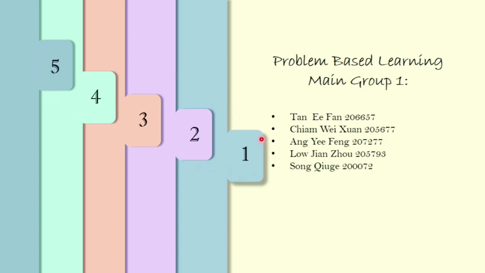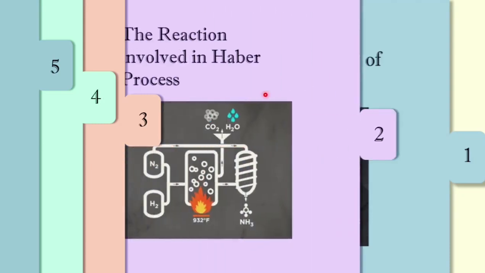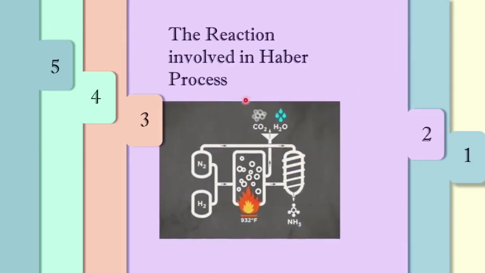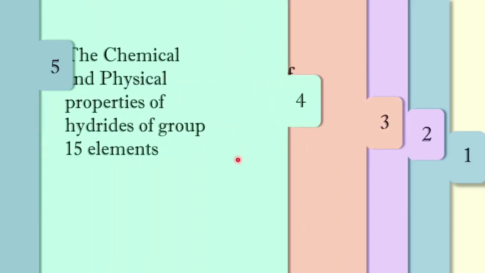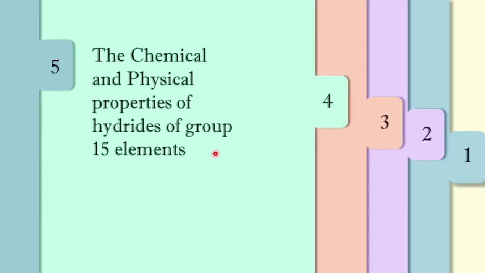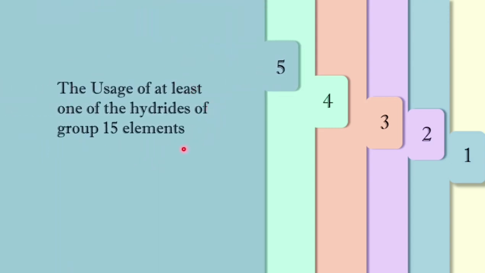We have divided our presentation into 5 parts. First, we'll be looking at the history of FRITZ HABER. Second, the reaction involved in the Haber process. Third, the hydrides of other elements in group 15. Fourth, the chemical and physical properties of hydrides of group 15 elements. And last is the usage of at least one of the hydrides of group 15 elements. Without further ado, let's get started.